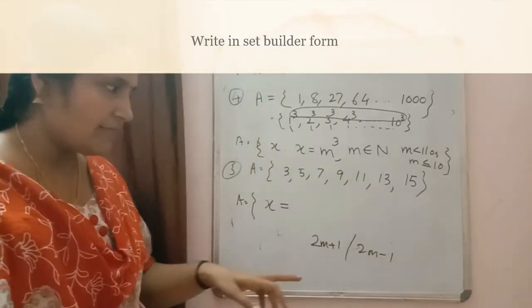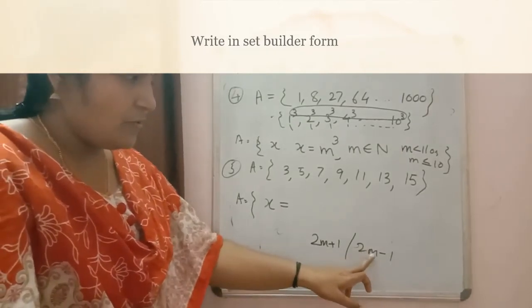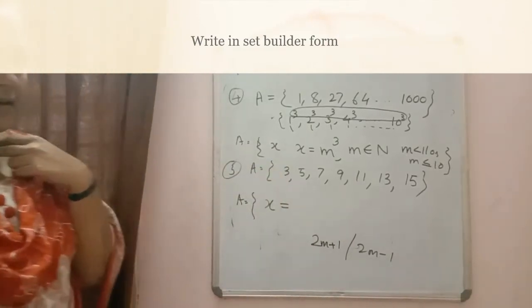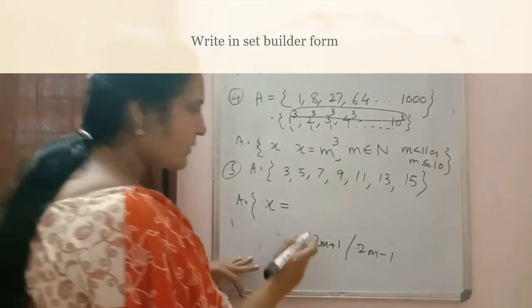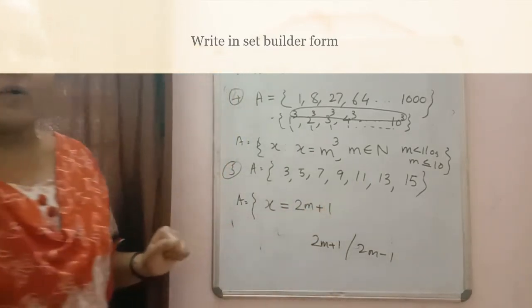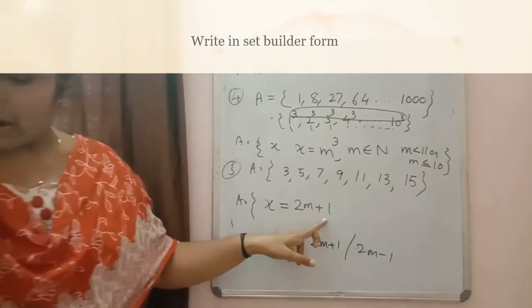So if I substitute m is equal to 1, then 2 into 1 is 2, and 2 minus 1 is 1. But 1 is not there in this set. So what will we take? x is equal to 2m plus 1, a multiple of 2 plus 1.